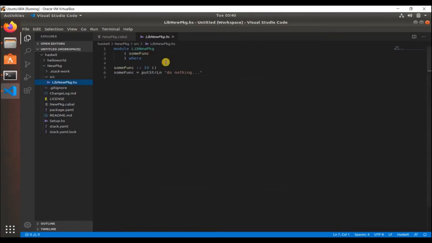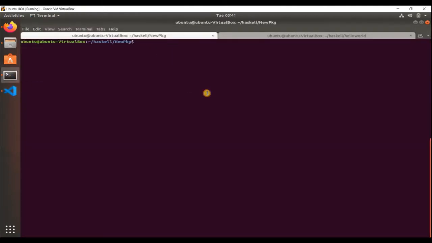So we have a library function. I'm just using the function that came along with the default stack project. So there's a function sumfunc that just prints "do nothing" onto the terminal. Okay, so let's go to the terminal. Let's do a stack build.